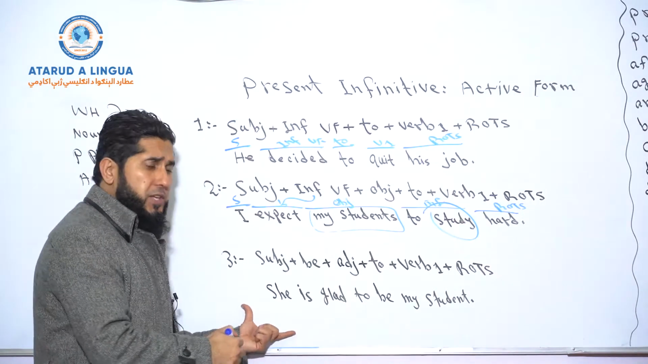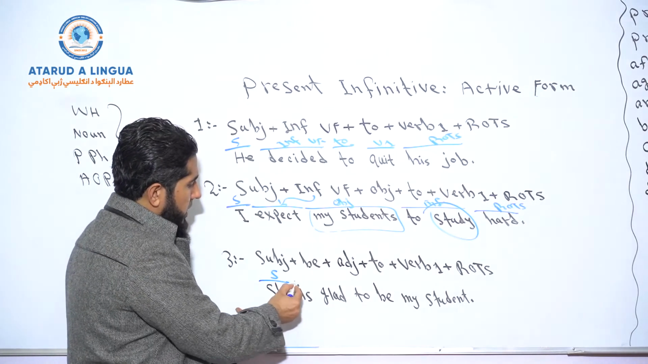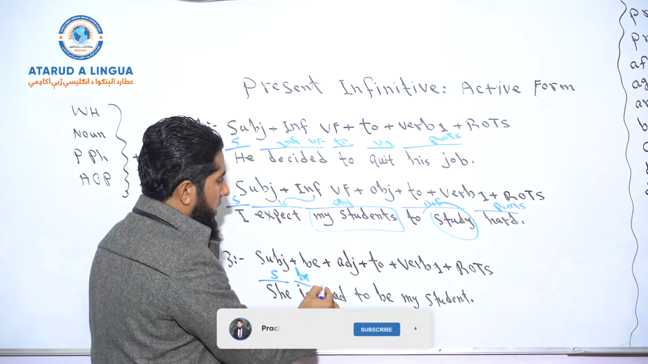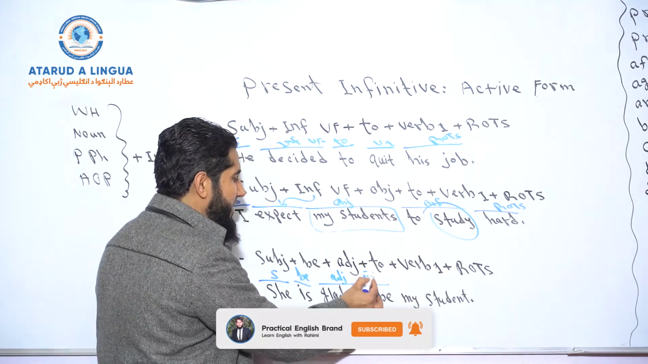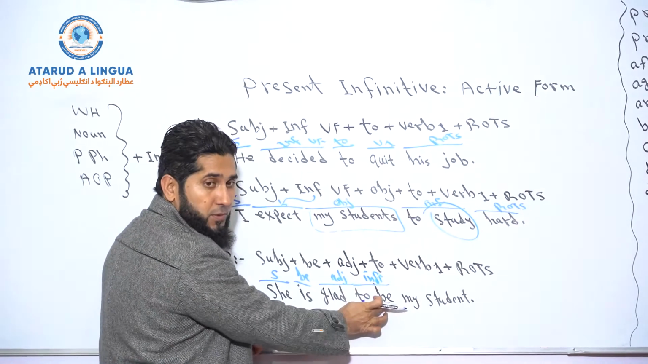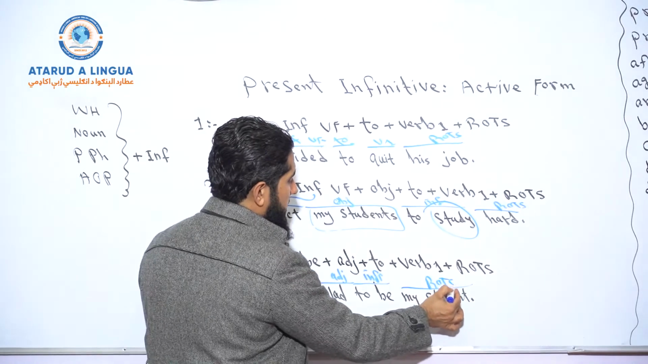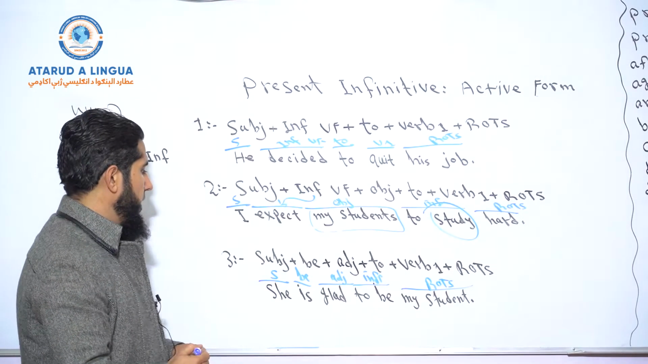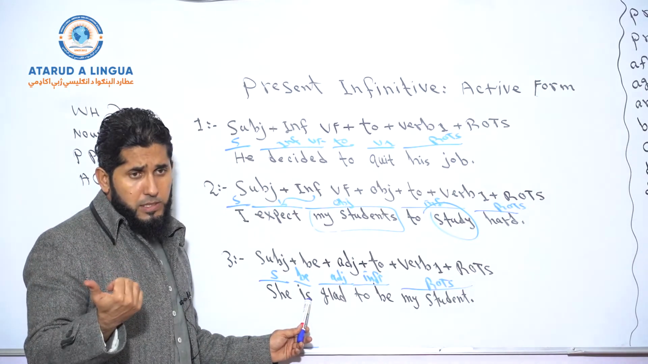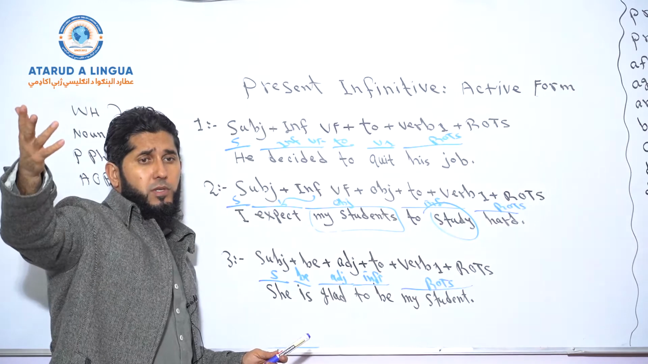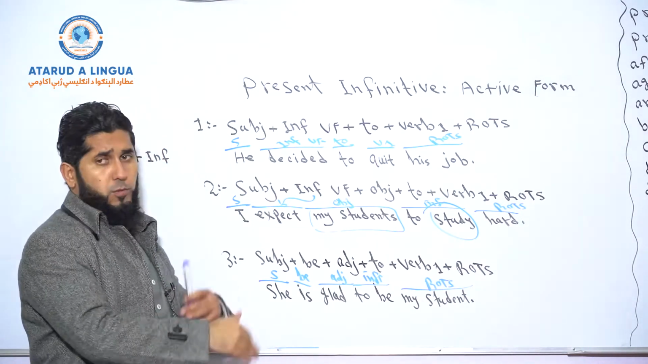So let's match this example with the structure. She, subject, is a to be verb form. Glad, adjective. To be is infinitive, okay? To be, because to plus verb base form is be. And my student, the rest of the sentence. She's glad to be my student, okay? Or she was glad to be my student. It could be simple past tense. Or she will be glad to be my student. It could be simple future tense, okay? You got it? Okay, so there could be any tense.